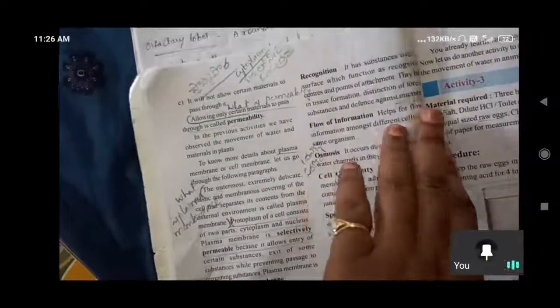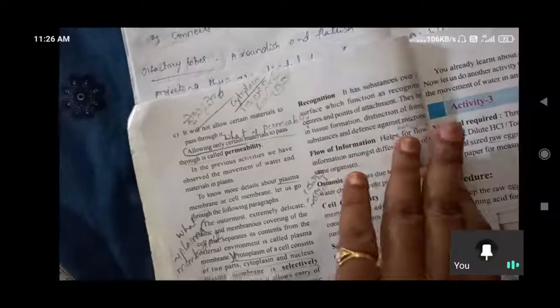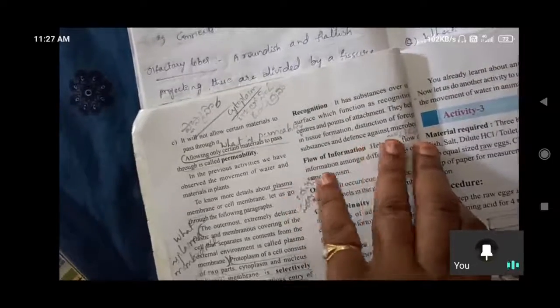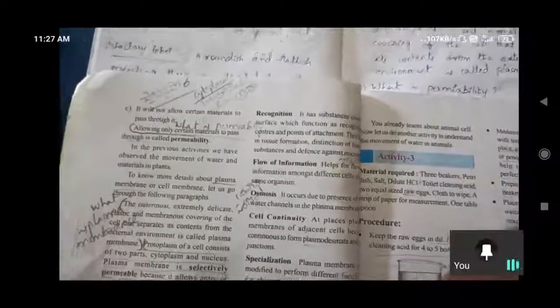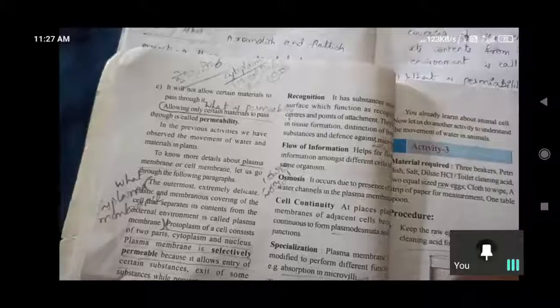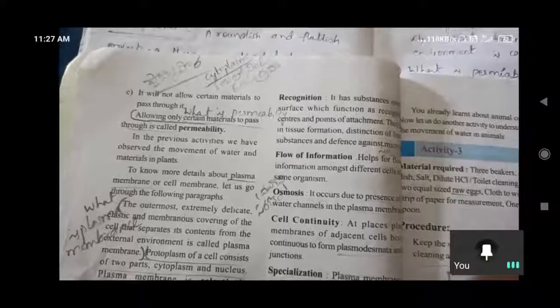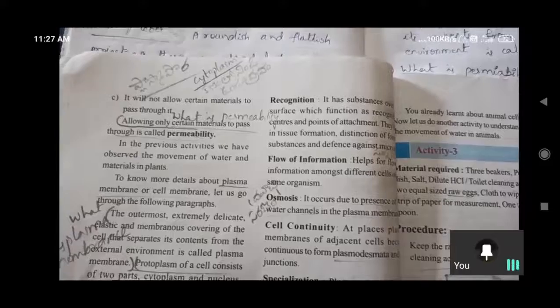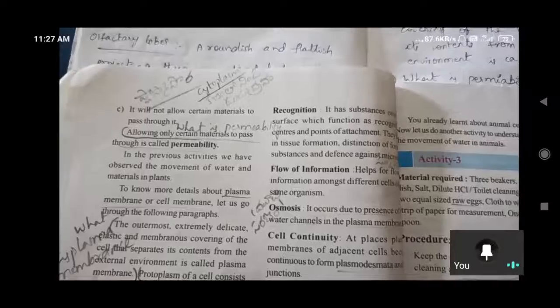And coming to the recognition, it has the substances over its surface which function as recognition centers and points of attachment. They help in tissue formation, distinction of foreign substances, and defense against microbes. Recognition means any disease causing microorganisms from outside to inside enter అవ్వాలనుకున్నప్పుడు ఐడెంటిఫై చేయడం. రికగ్నిషన్ మీన్స్ గుర్తించడం కదా. సో అన్వాంటెడ్ సబ్స్టెన్సెస్ ఏవి ఉన్నాయో వాటిని తెలుసుకోవడం, ఇదంతా ఫంక్షన్ ఆఫ్ ద ప్లాస్మా మెంబ్రేన్.